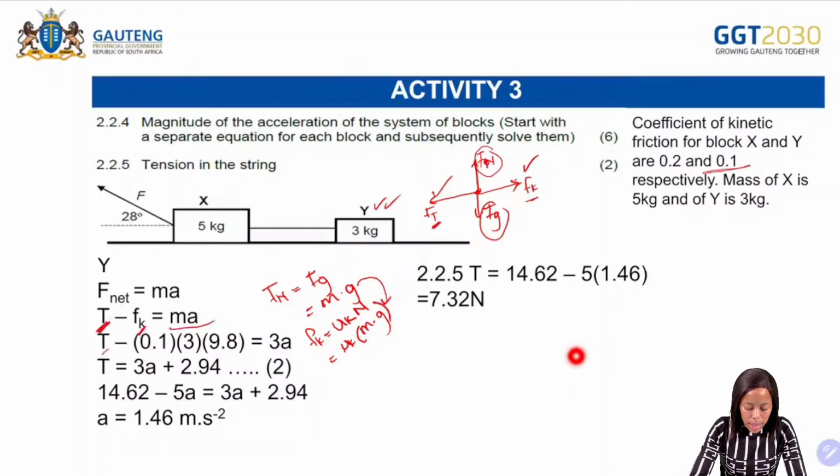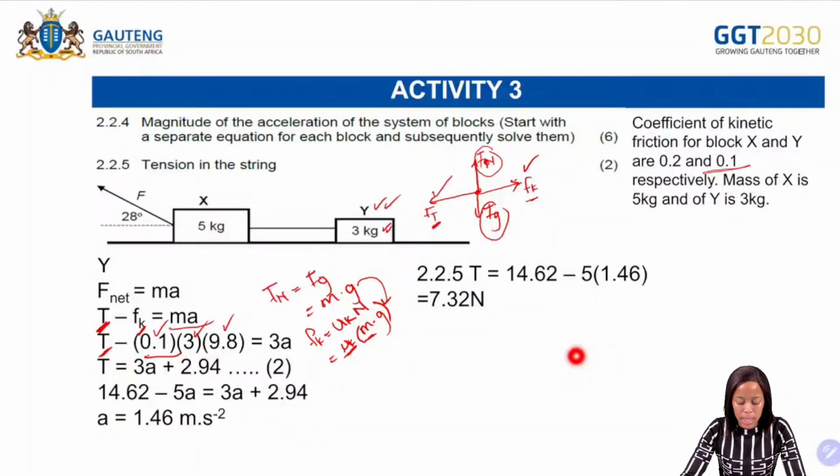Now, it will be tension minus, so the coefficient of kinetic friction is given as 0.1. So we substitute there, and then multiply by the mass. We're dealing with the 3 kilogram block, so we substitute 3 kilogram there. And the gravitational acceleration constant is 9.8. It's a constant. You get it from the data sheet. We substitute, and that is equal to 3a. Okay.